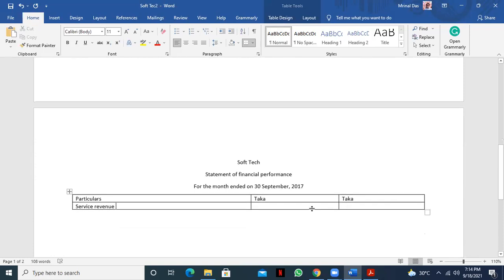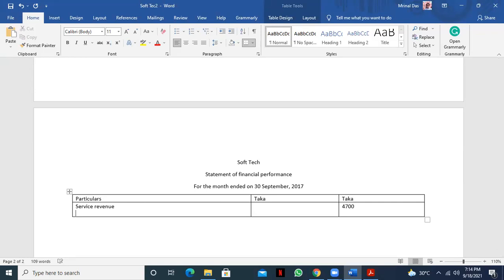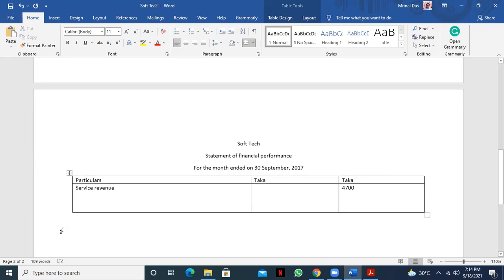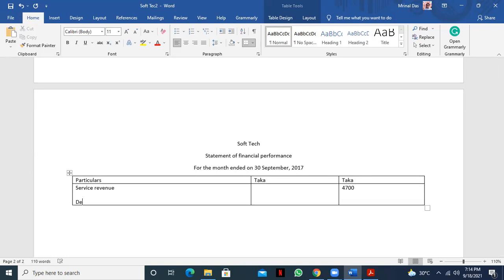Right, 4,700. So I'll directly write on the final column of the money, 4,700. Then from this service revenue, we'll deduct all the expenses.